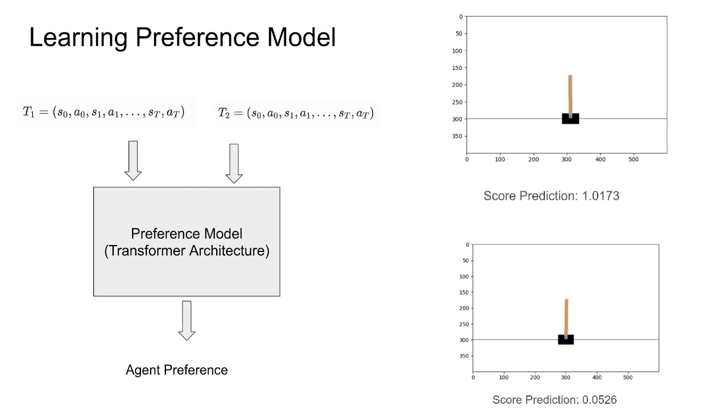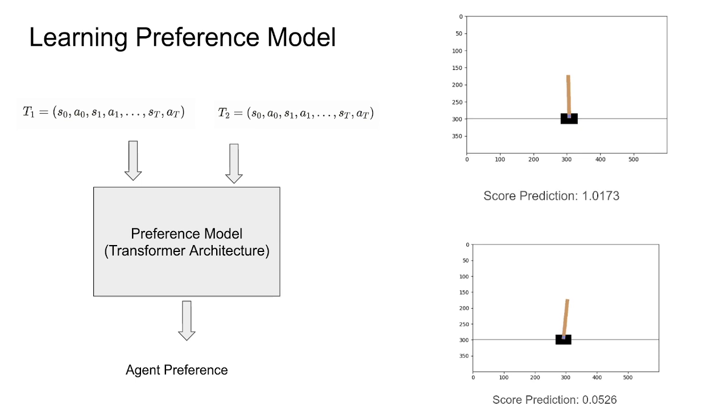We initially chose an LSTM model to predict these preferences, but found that it struggled with long-term dependencies of long trajectories, so we then opted for a transformer architecture, which functioned well. So we can show that you can accurately train a preference model through trajectories.